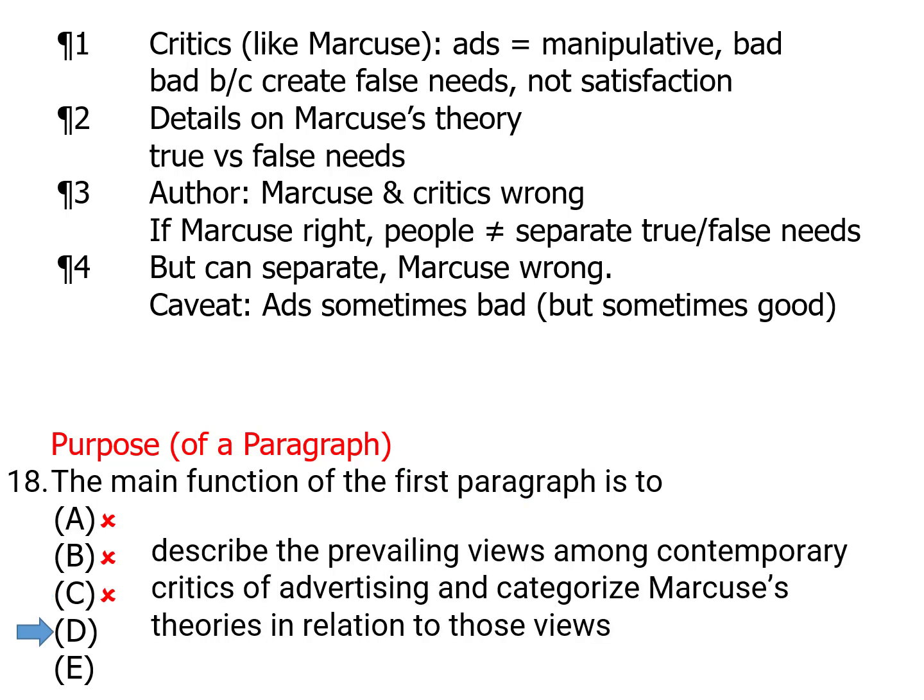Answer choice D, describe the prevailing views among contemporary critics. This is a trick we've also already seen. The first paragraph isn't about the prevailing views among critics. It's just some critics. So this isn't the majority, it's just some. So that means the answer must be E.